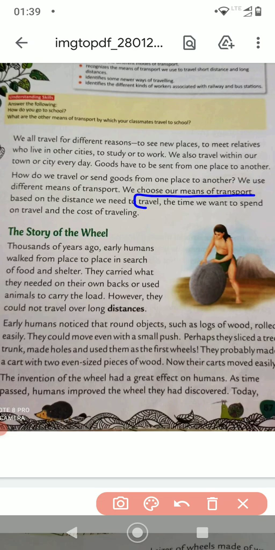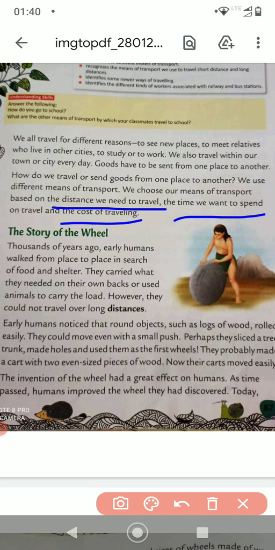We choose our means of transport depending upon the distance we need to travel, the time we want to spend on traveling, and the cost of traveling. Okay. So these are the 3 things. The distance: if it is very close by, I told you what modes of transport we are going to use. If it is very far away, then you know what to use.